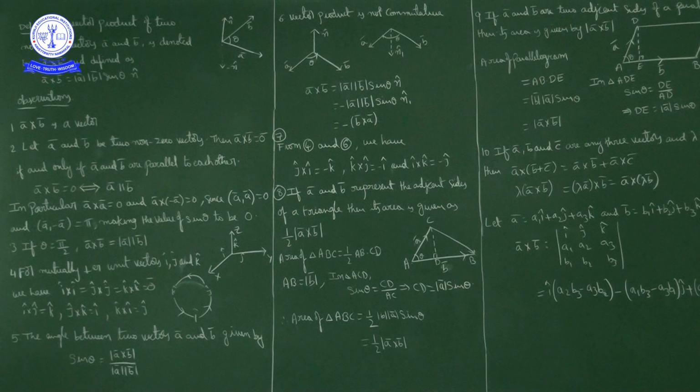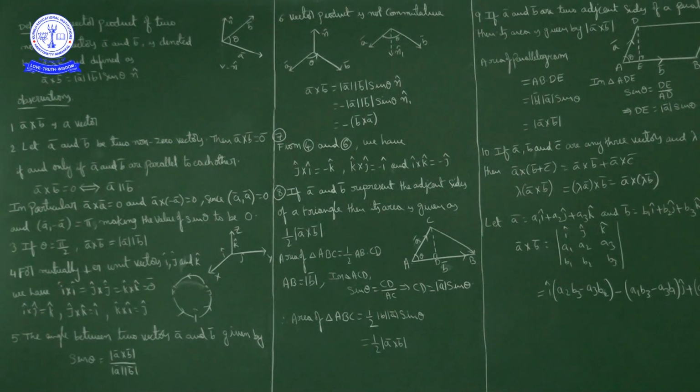What is a bar cross b bar? A bar cross b bar is magnitude of a bar into magnitude of b bar into sin theta into n cap, where a bar, b bar and n cap form a right-handed system. Here the angle is from a bar to b bar.